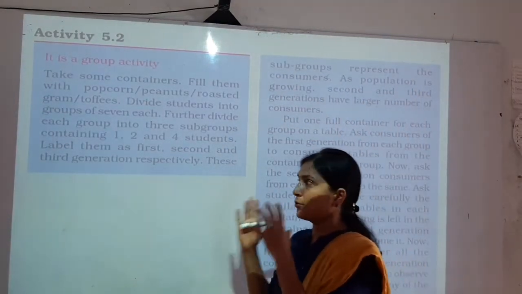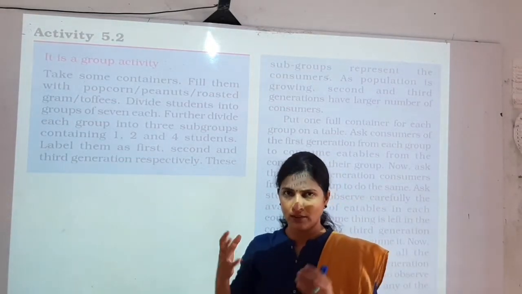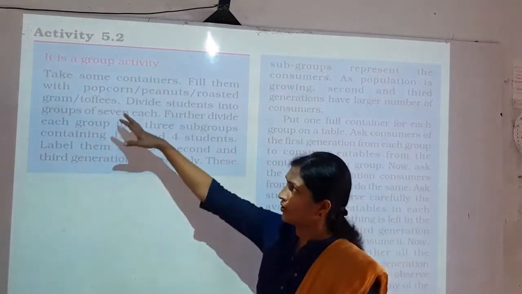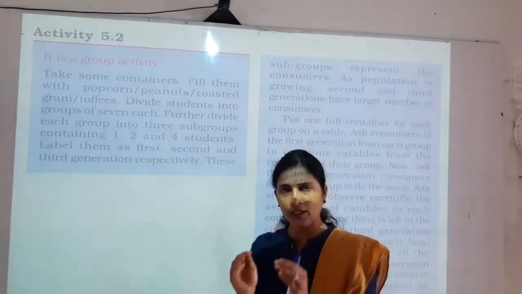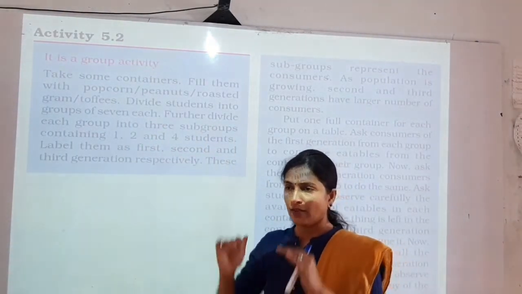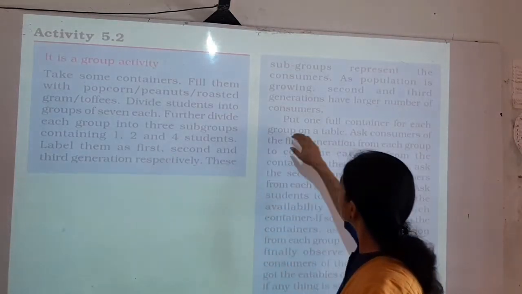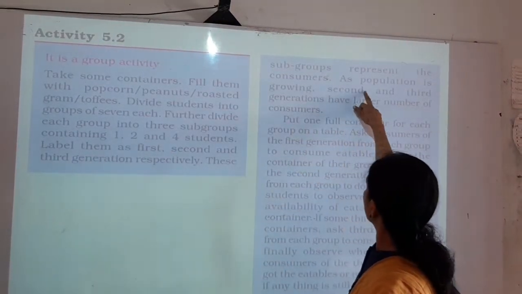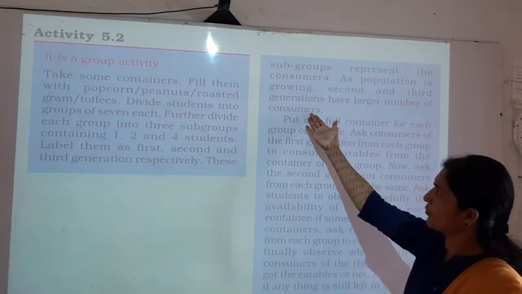Now these groups will represent consumers who are going to eat. What are they going to eat? The popcorn, peanuts or roasted gram, any one of these we will take in a container, and then we will call the generations for eating all those things. As the population is growing, the second and third generation have a larger number of consumers.